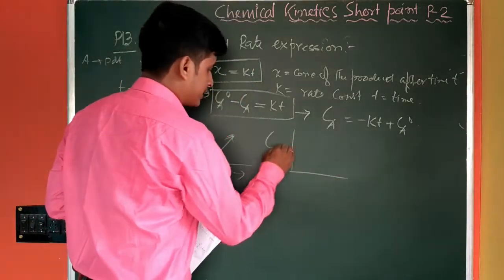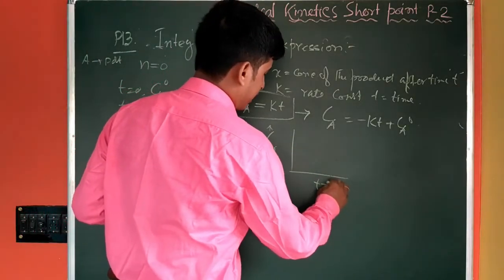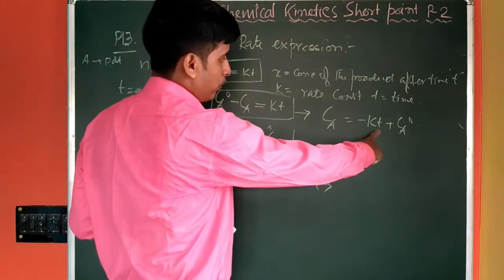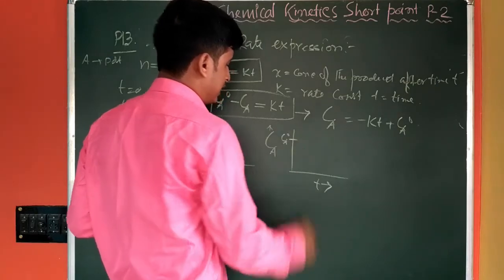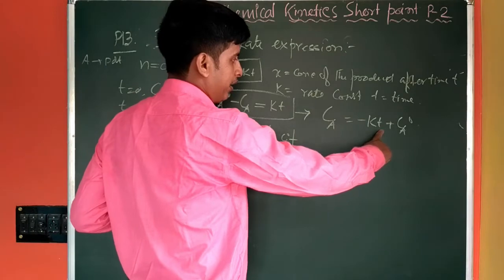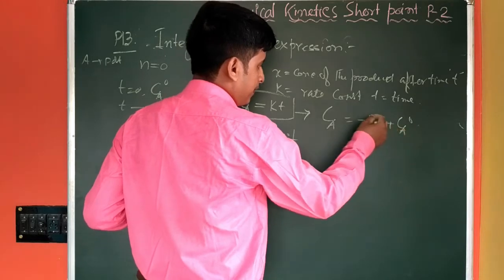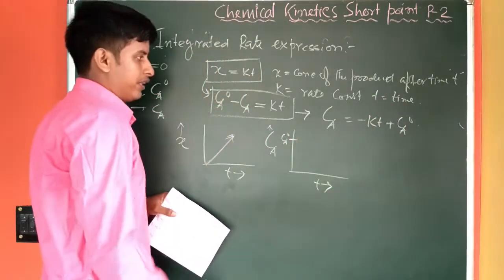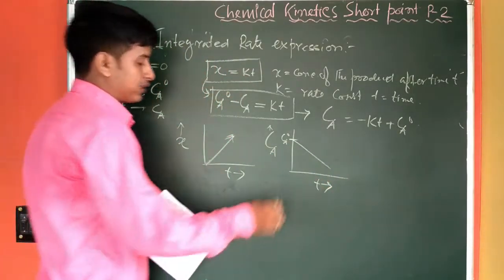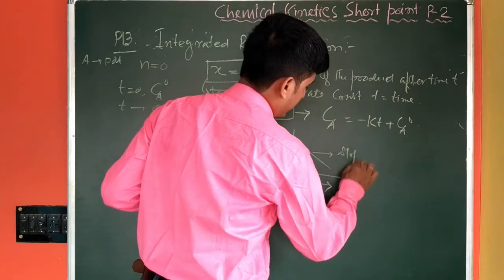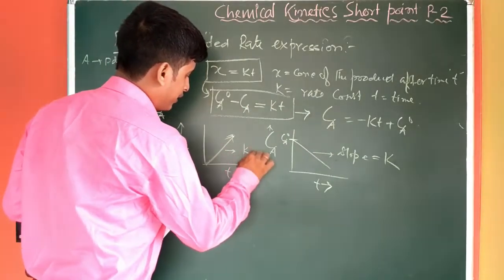Again, if we plot Ca, that means concentration of the reactant after time t, against t, then if we put the value of t equal to 0, Ca will be Ca0. So there will be a magnitude like this, Ca0, and if we increase the value of t, this will increase and this will decrease. So more amount of value will be deducted from Ca0. That means it linearly decreases. So it will be a straight line with negative slope, and the slope will be equal to what? Slope will be equal to the rate constant. Here also slope is equal to the rate constant.